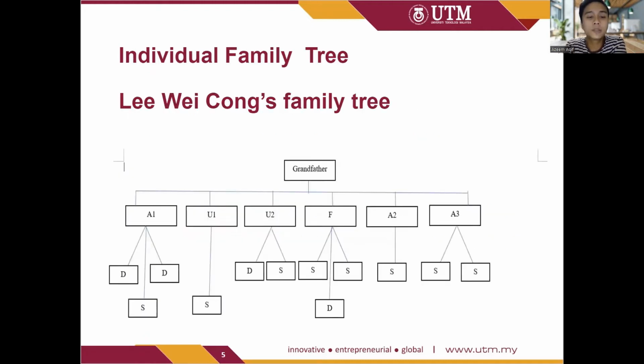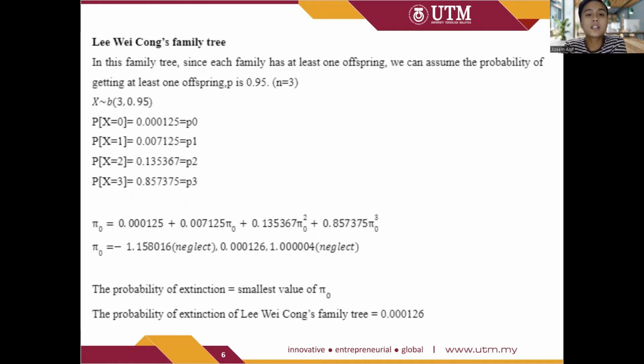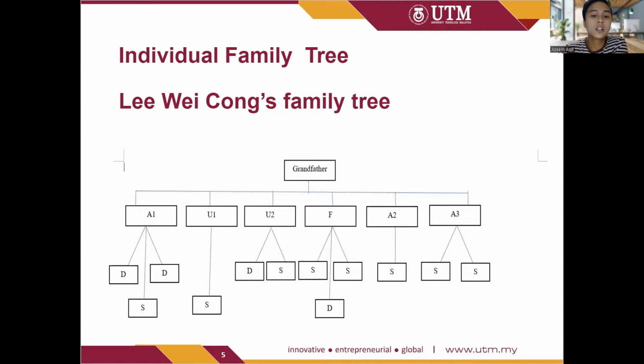Okay, so for the first family tree, I will be showing to you the family tree for Wei Cong. So for his family, each family has at least one offspring. We can assume that the probability of at least getting one offspring is P 0.95. And for this family, we are taking N equal to 3 since the most number of children in one family is actually 3, as you can see here in this family tree.